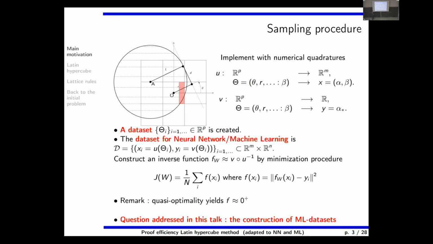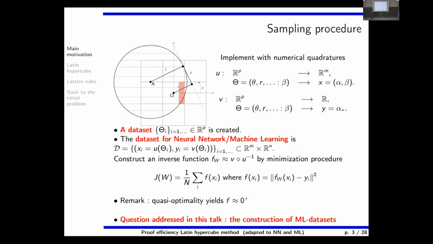And then what is needed is to reconstruct the output flux, alpha star. So actually, we need numerically a function from this to this, but what we know is a function from this to this. So essentially, this is a numerical inverse problem. So if we are able to sample theta in its natural space, then by numerical integration, it is possible to construct a data set for the xi and the yi. So it is the same notation as this morning.